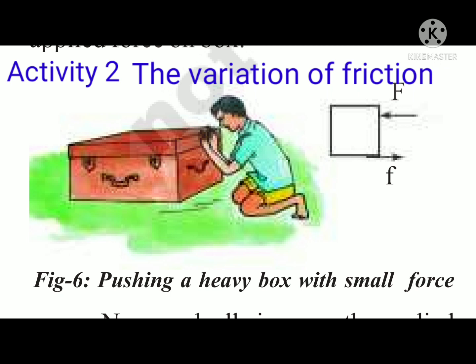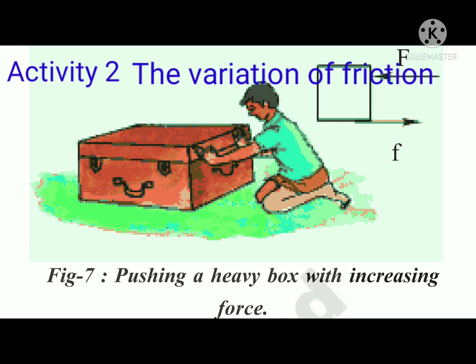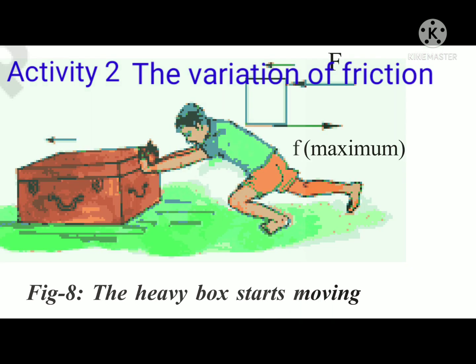The box does not move because there is a frictional force which is equal and opposite to the applied force on the box. Now gradually increase the applied force. The box still does not move because the frictional force also increases accordingly and balances the increased applied force. So finally, from this activity, we conclude that static friction is a self-adjusting force.